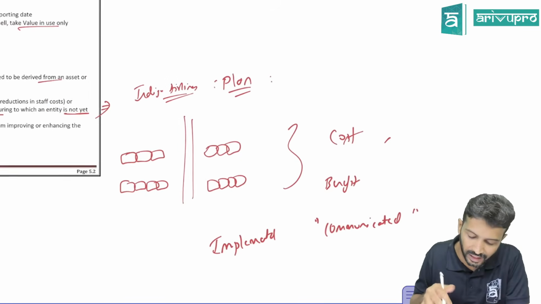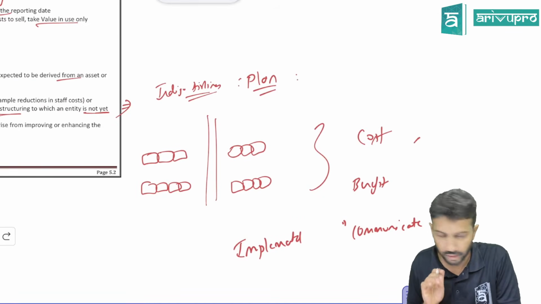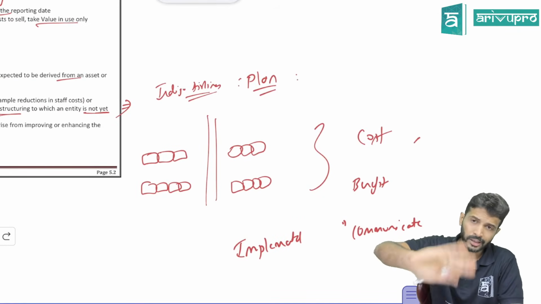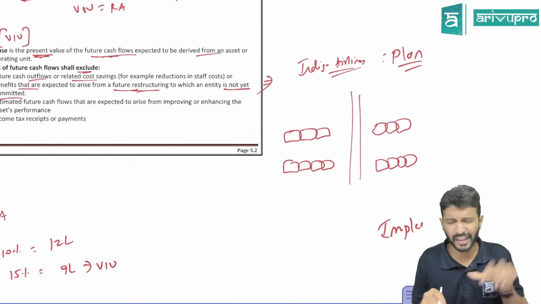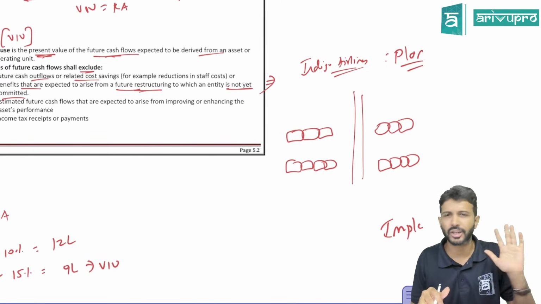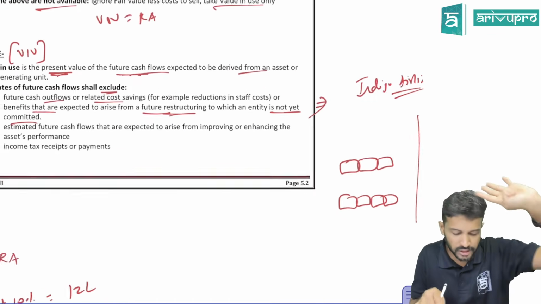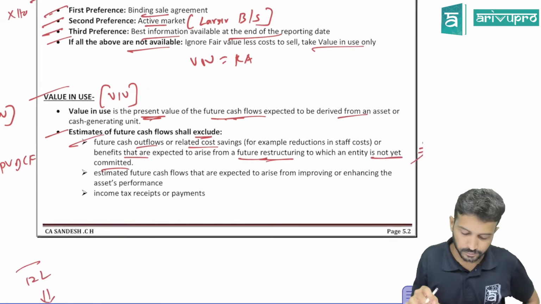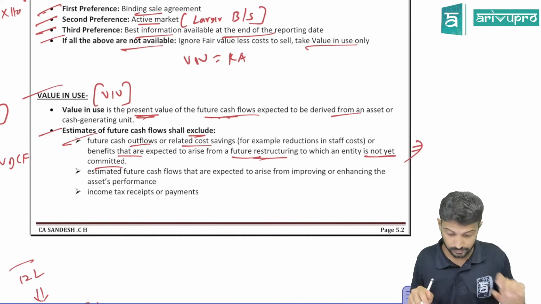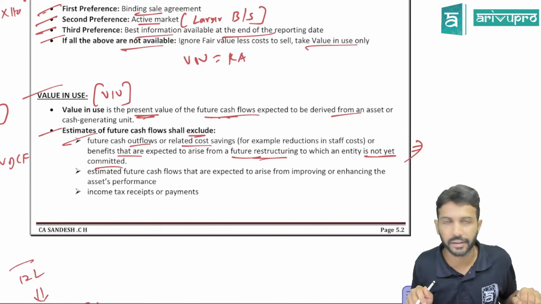So, if you have any uncommitted restructuring activities, both that cost and its benefit you ignore for your cash flow computation. They will give you this in the problem. Basically, restructuring activities you ignore. That is the first funda. Any confusion, sir? If committed, you can include; uncommitted, leave it.